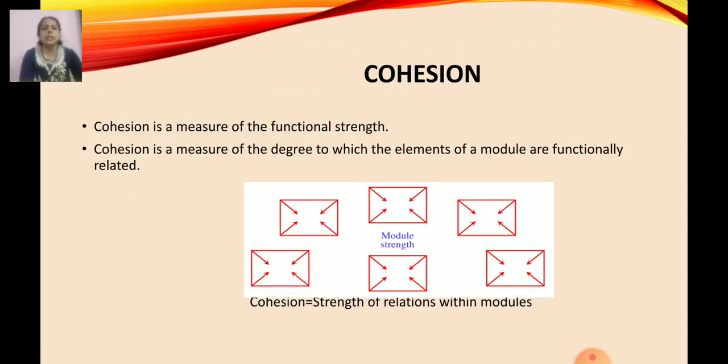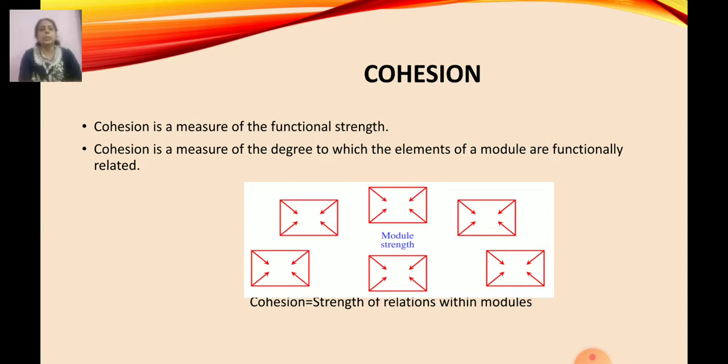So first let us discuss what is cohesion. Cohesion is a measure of the functional strength. Means there are many modules in a software design, but in a single module there may be many functions, and what is the functional strength, how they are dependent on each other in a module, means the intradependency of a module, that is known as cohesion. In a single module, how they are interdependent, that is known as cohesion.